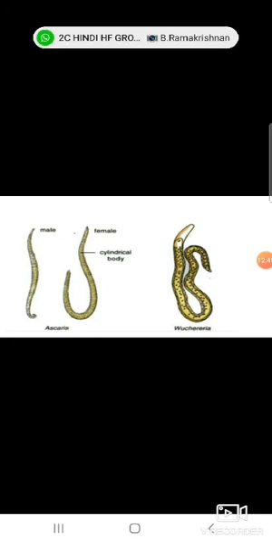The most common diseases caused by nematodes in human beings are elephantiasis and ascariasis. Examples are Ascaris and Wuchereria, male or female roundworm. These are examples of phylum Aschelminthes.